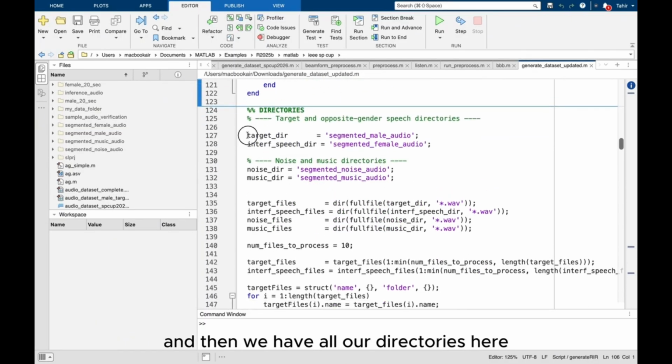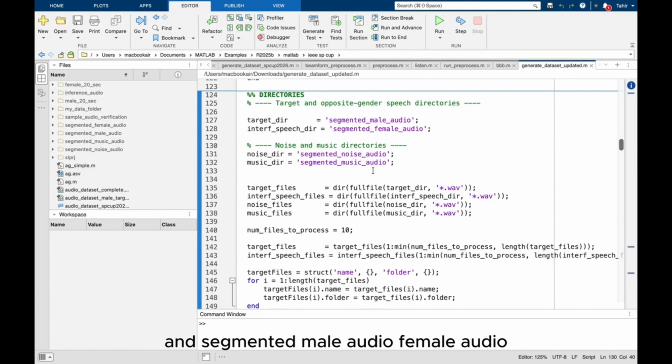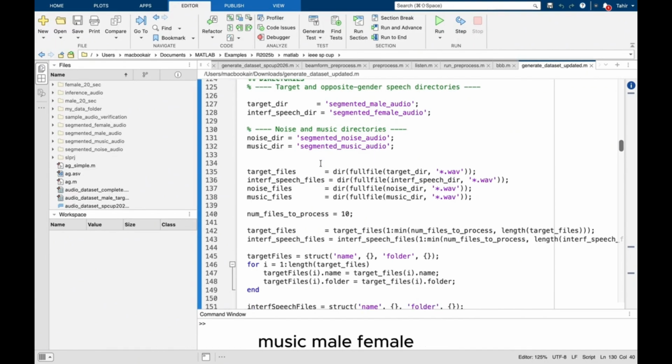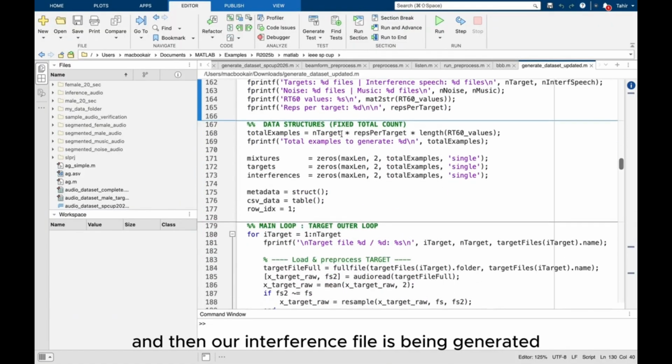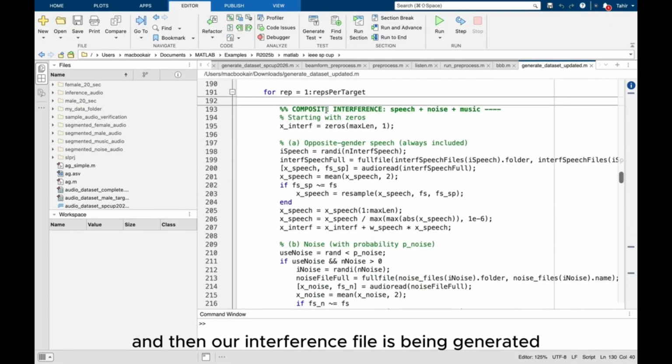And then we have all our directories here, and segmented male audio, female audio, noise and music. All these files have 3-second noise, music, male, female audios here, and number of files to process is 10 in this example. And then our interference file is being generated.